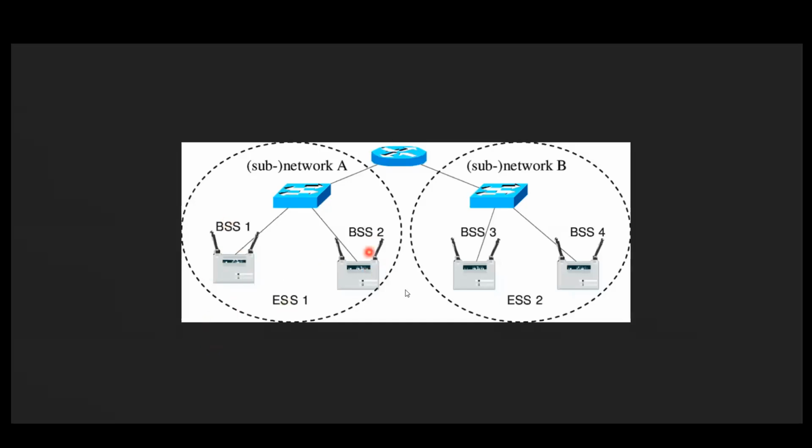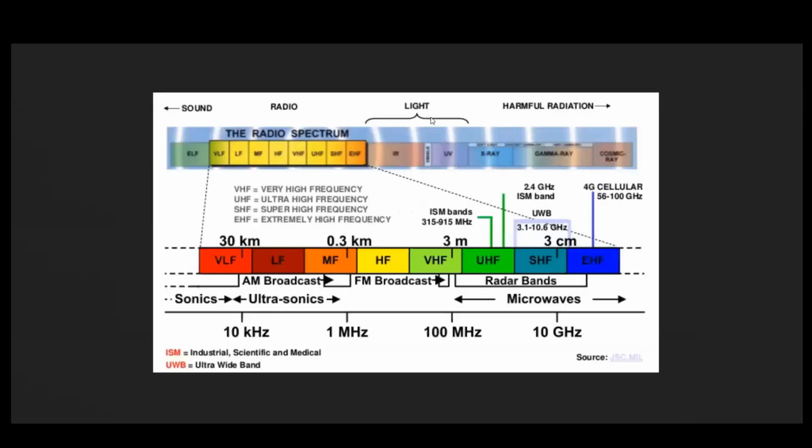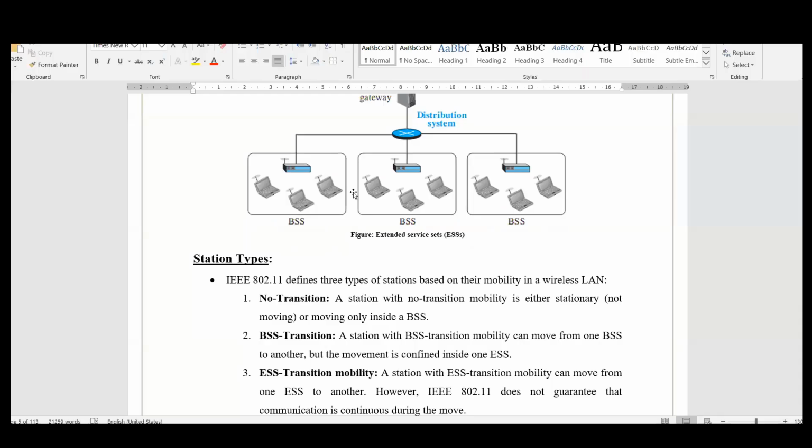And inter ESS movement will be if it moves from one complete network to another complete network. So it will not get connected automatically. We have to give the permissions to move either from BSS to BSS or even from ESS to ESS. So this diagram shows you an idea of what a BSS and ESS are, right? This one we discussed in the last class.